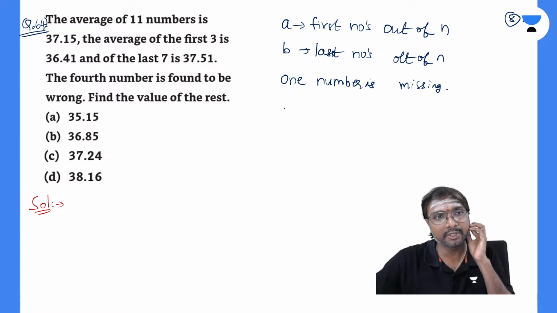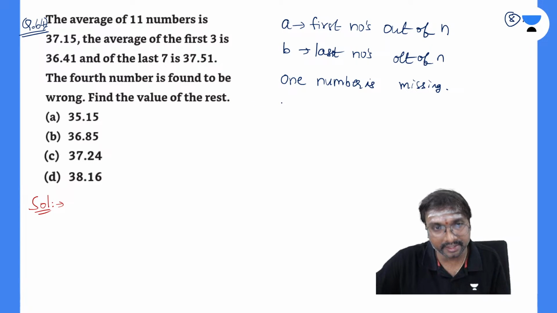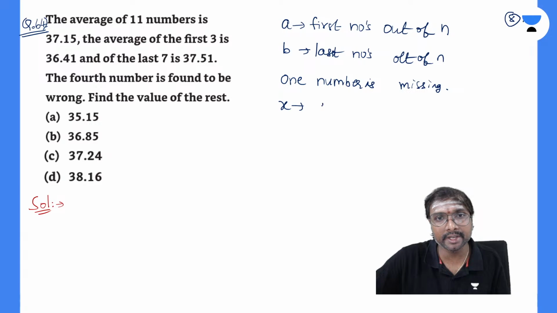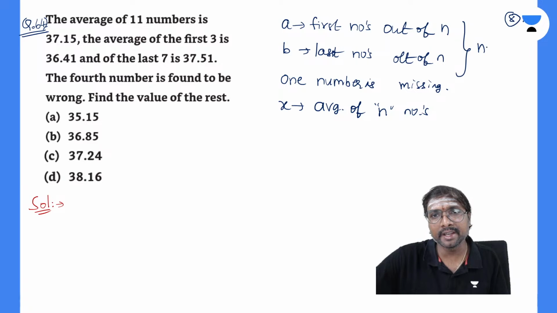Let us say that is x. X is nothing but the average of these n numbers. So the total n is the first A numbers, then after A one number in the middle is missing, and after that the last B numbers.